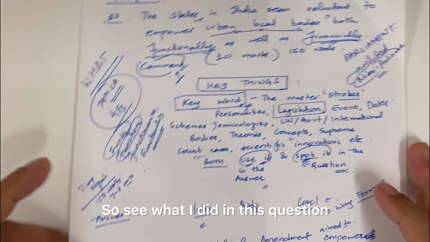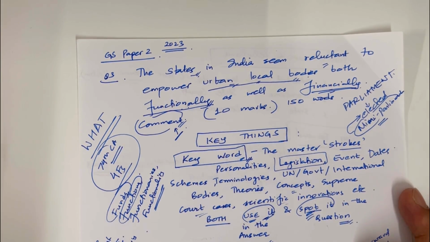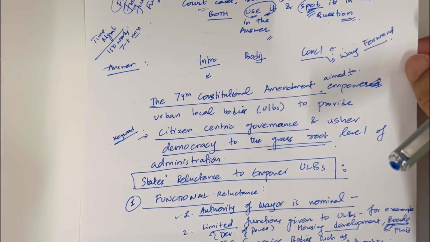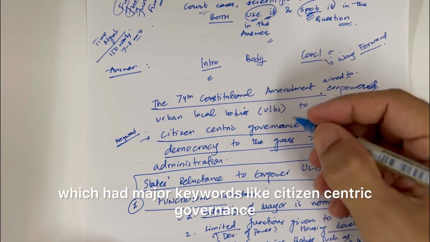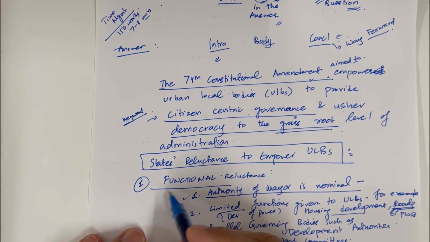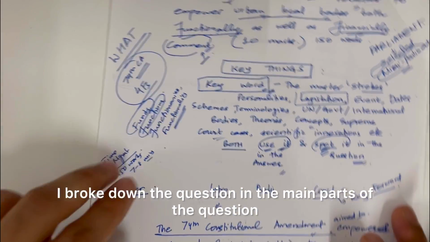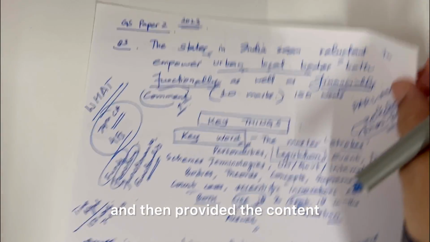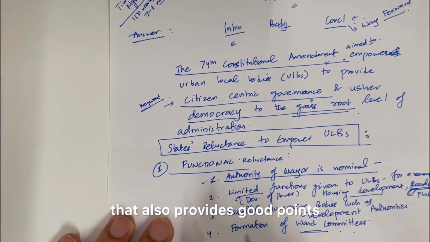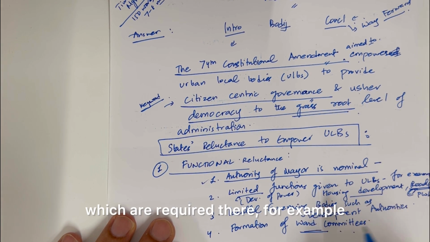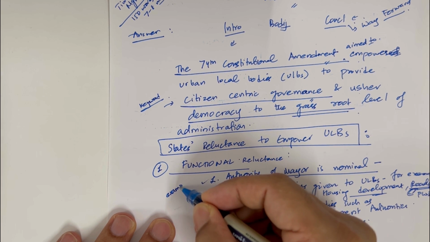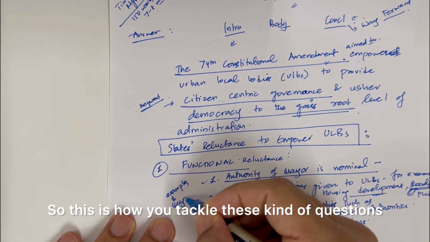So, see what I did in this question. In this question, first of all, I provided an introduction, a simple introduction, which had major keywords like citizen-centered governance and 74th constitutional amendment. Then after that, I broke down the question in the main parts of the question and then provided the content that also provides good points and throws in keywords which are required there, for example, these examples and keywords. Okay. So, this is how you tackle these kind of questions.